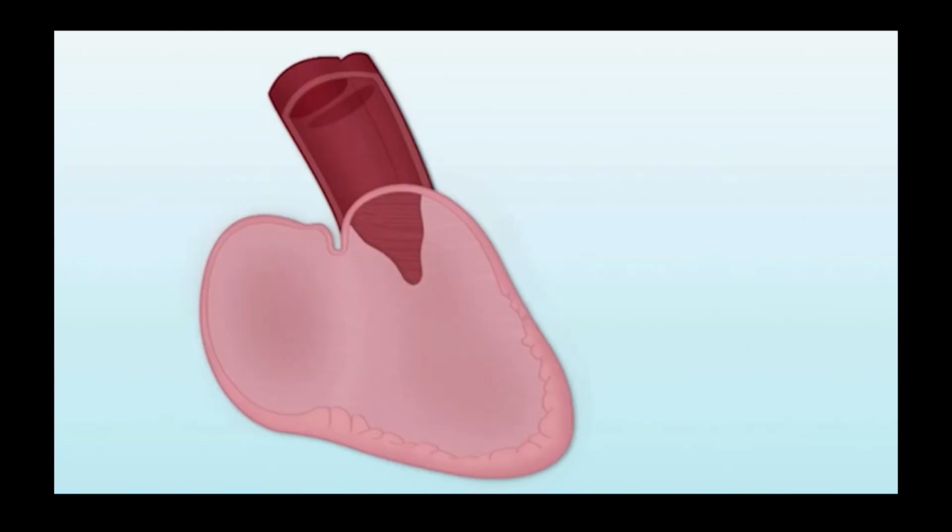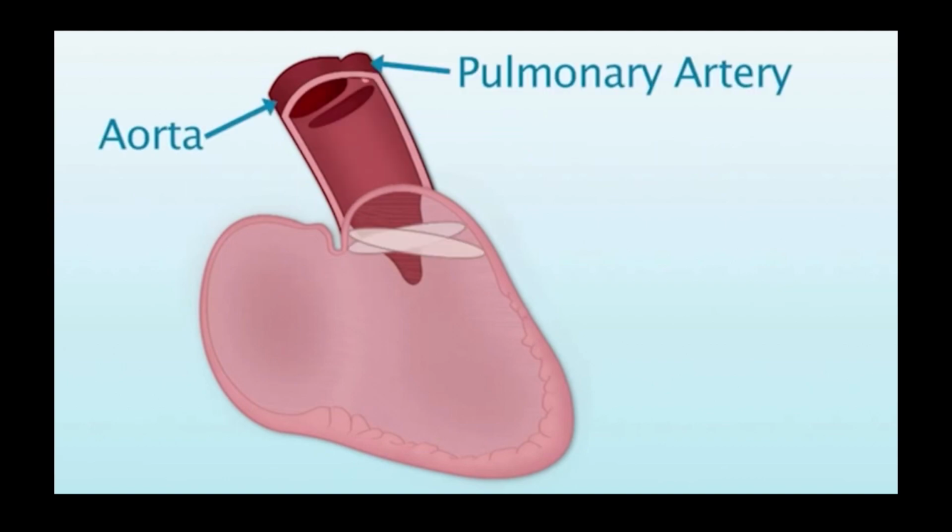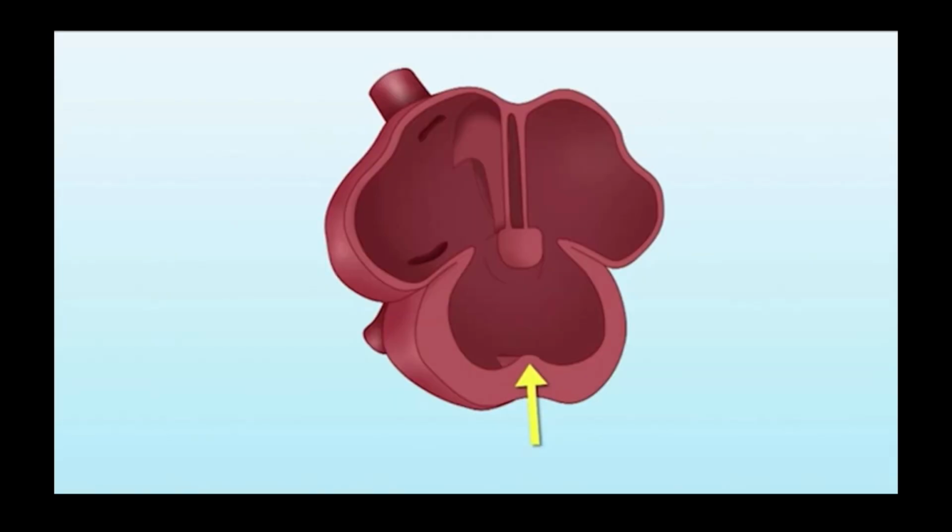And the truncus arteriosus that we see right here has two important things. One is the aorta and the other is the pulmonary artery. These two have a spiral fashion. They spiral around each other. So that's why we get aorta for the left ventricle and pulmonary artery for the right ventricle. As week 5 progresses, we see the ventricular septum is going to be completed, and partly it's going to be supplied by the endocardial cushion also. So any defect in this process will give rise to atrioventricular septal defect.